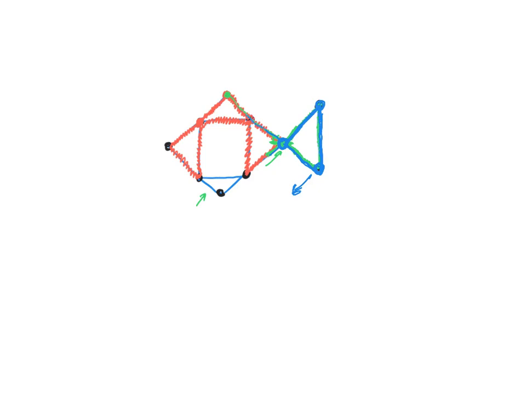Now, even if I do this here, it's clear that I'm still missing out on some edges. So I will pretend that my new walk now has these blue edges also. I'm going to keep backtracking from there and go back again to a vertex where I made a mistake.